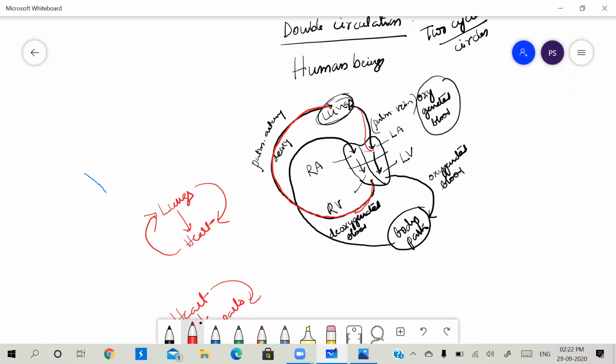left auricle. So this is the one side that is between the lungs and heart. This is called the pulmonary circuit. Pulmonary circuit.